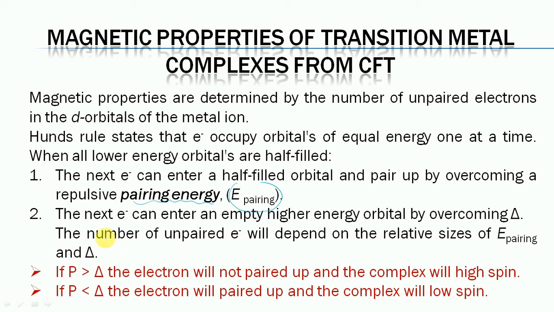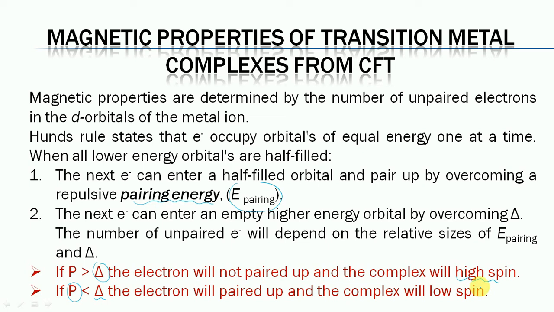If the pairing energy is greater than the crystal field splitting, then the electrons will not pair up and the complex will be high spin. And if the pairing energy is less than the crystal field splitting, then the electrons will pair up and the complex will be low spin.